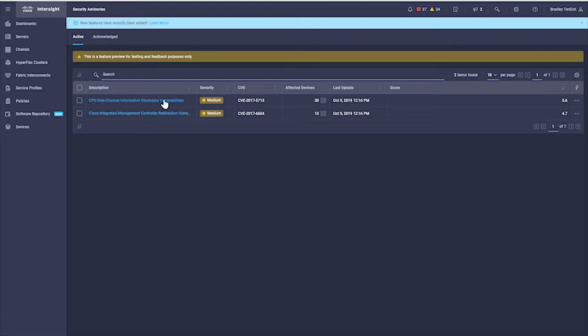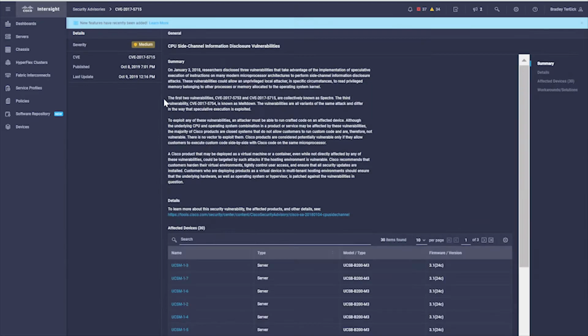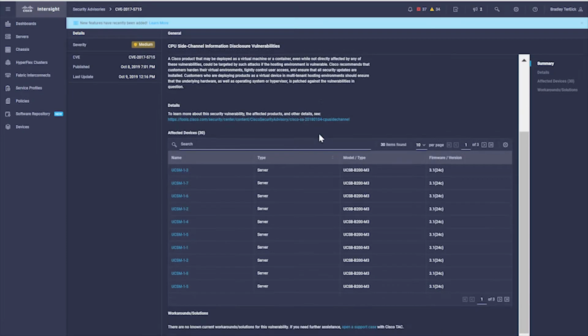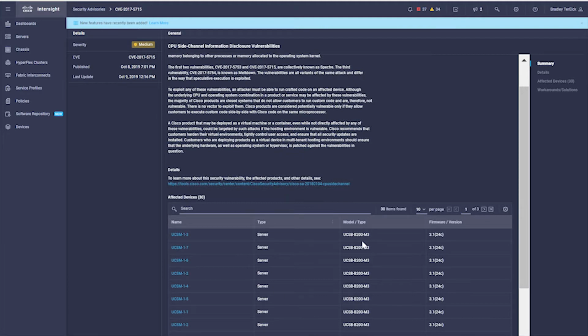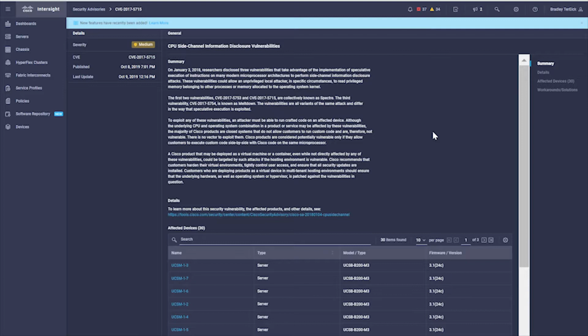It's sort of a medium security level. If I drill into that, it's going to tell me all about that advisory and what's going on. And if I look down here, I can actually see the affected devices that are prone to this advisory. And from here, I can actually display workarounds and things like that. And with an environment that's not read-only, I could actually even open a TAC case through this interface. So I'd encourage you to take a look at it. Customers are very excited about this capability.